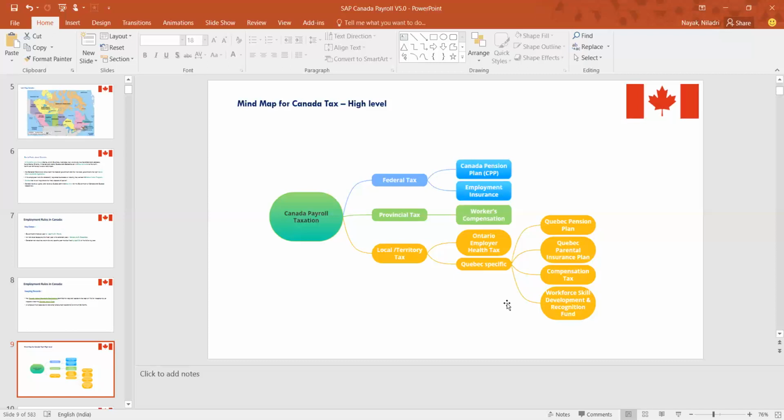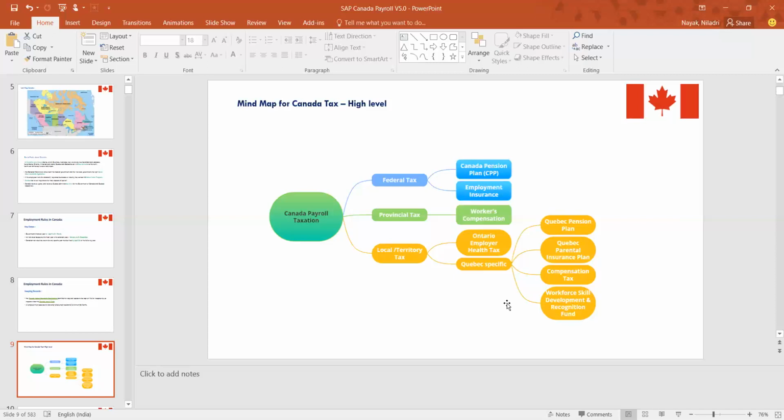When it comes to the taxation point of view, if somebody asks you what you understand by different taxation perspectives, you can remember this diagram: the federal tax, provincial tax, and local and territorial tax. At a high level you can explain it to that person.